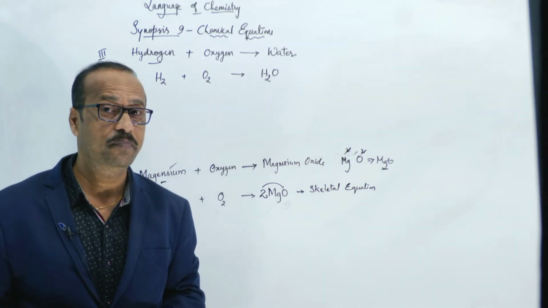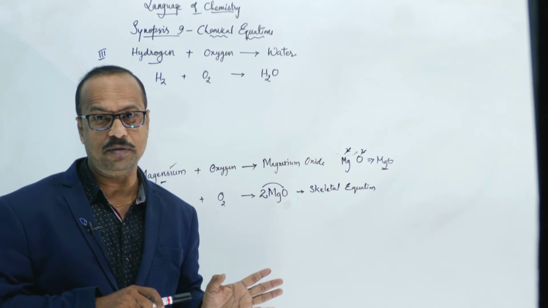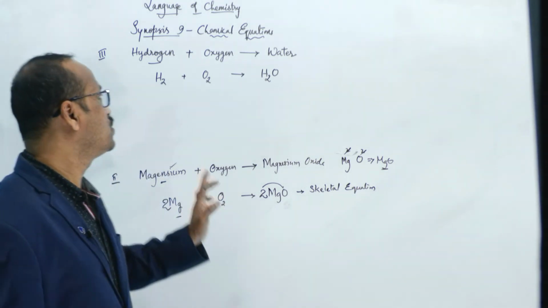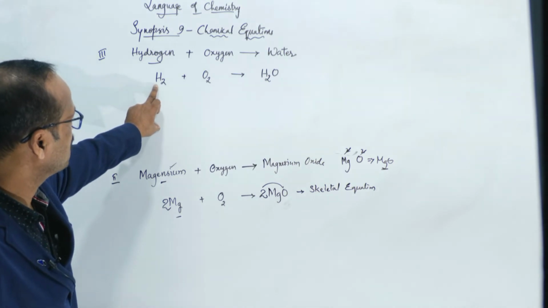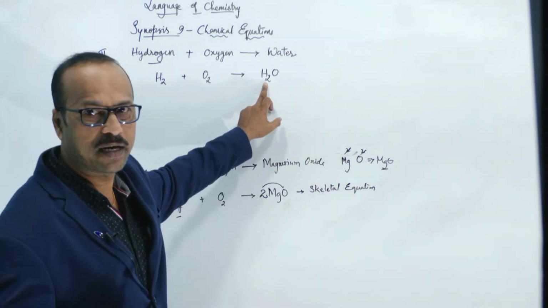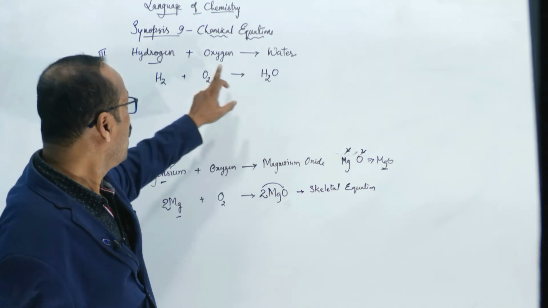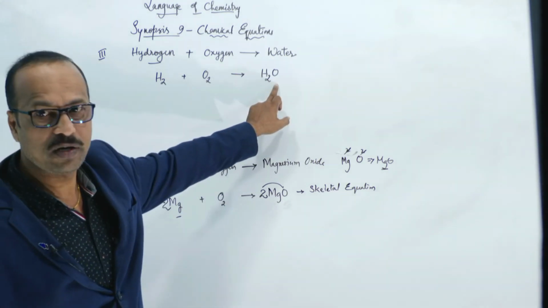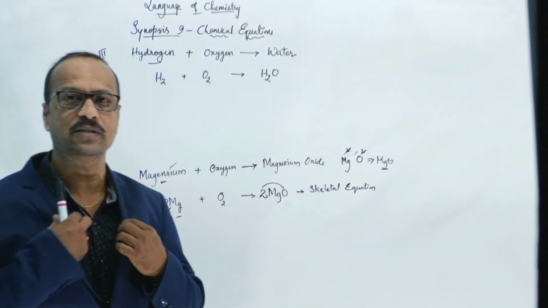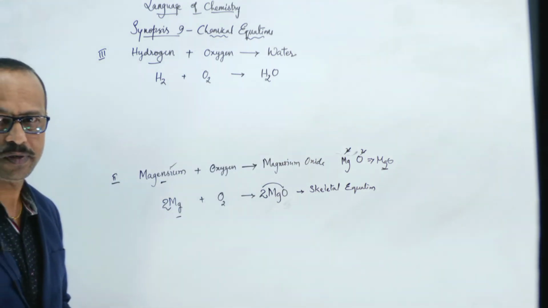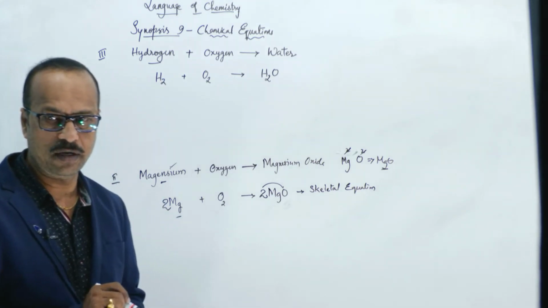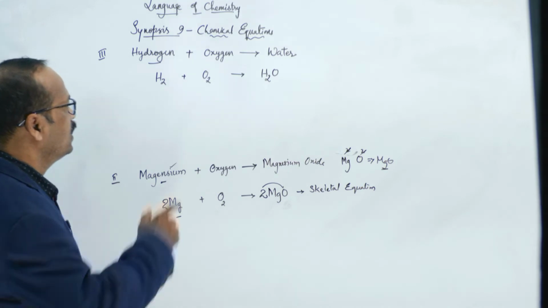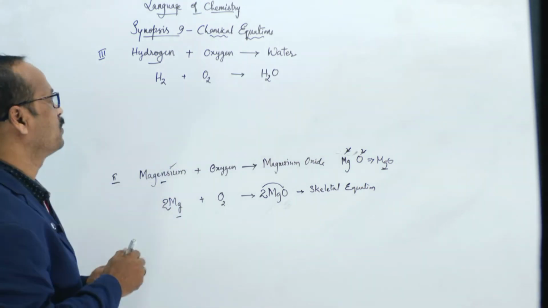Why? What I said, the equation should be balanced. Means what? The total number of atoms on the left side and right side should be the same. Now let's check here. 2 hydrogens left side, 2 hydrogens right side, balanced. 2 oxygens left side, but only 1 oxygen on the right side. Is it balanced? No. Right? Now you have to balance. Okay? So how to balance? Stepwise, I'll explain, listen.